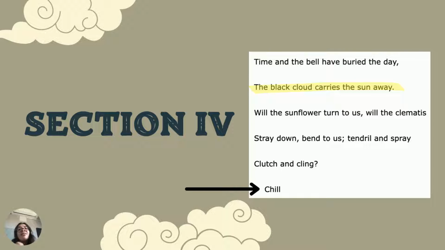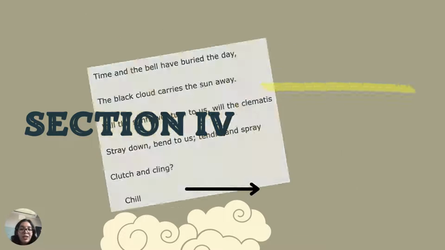Chill. This section of the poem is the shortest section with only 10 lines, and it is different to the previous ones in that it has more rhyme, as we can see in day and away and spray. It has more rhythm to it. However, the stanza ends with the word chill, which I take to be going back to the previous section that is talking about how cold modern spirituality is, and it keeps talking about the concept of time, and the dark cloud goes back to the chill of the cold modern spirituality.